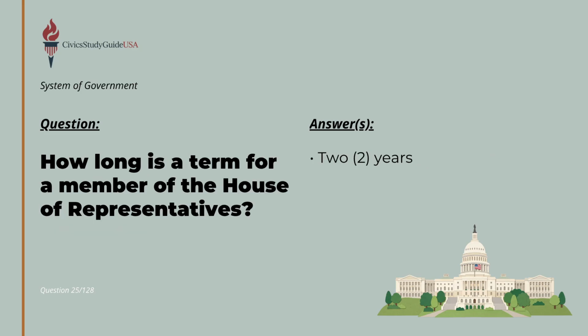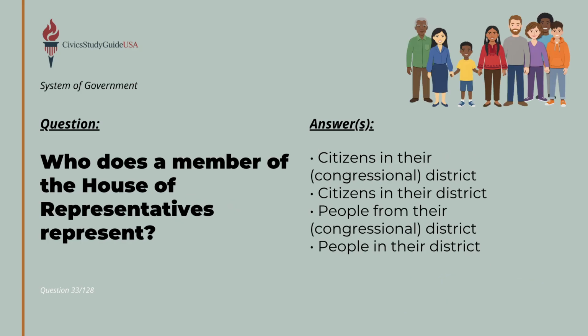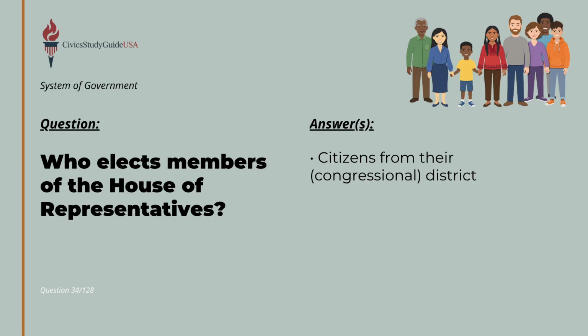A term for a member of the House of Representatives lasts just 2 years. U.S. representatives serve these shorter terms than U.S. senators specifically to more closely follow public opinion. A member of the House of Representatives represents the people in their congressional district, and they are elected directly by the citizens from their congressional district.